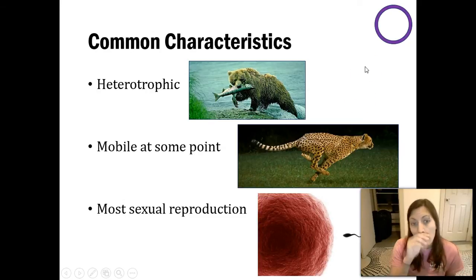And then finally, one last thing that ties together all of our animal species is that most of them undergo sexual reproduction. Now, some of them can undergo asexual reproduction as well, but a majority undergo sexual reproduction. For all of the kingdoms we've talked about, including bacteria, some did sexual reproduction, but most of them did asexual reproduction. So it's kind of a flip-flop between our animal species and species in those other kingdoms.